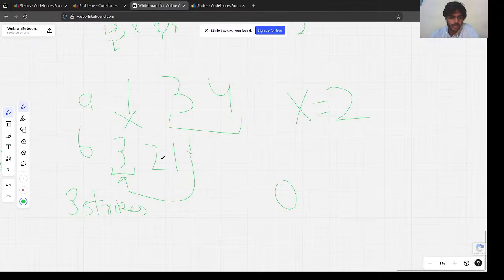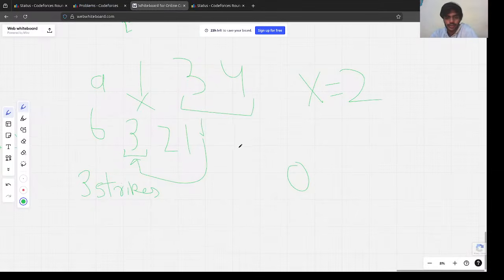So what we did was basically, let's say we took x equal to 2. Now we have only 2 swords, and we won't be able to even cross the first level.